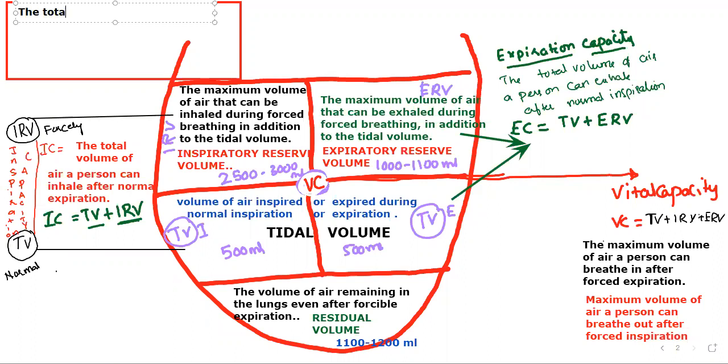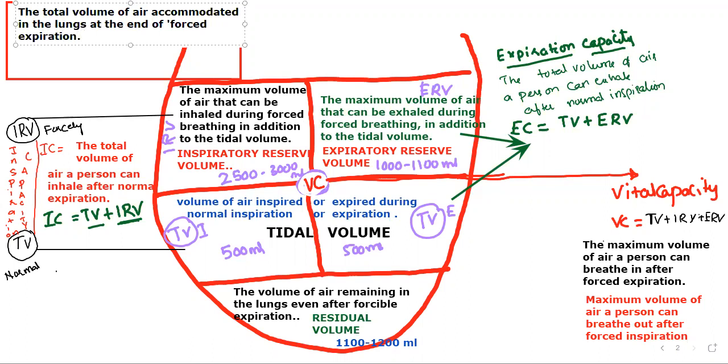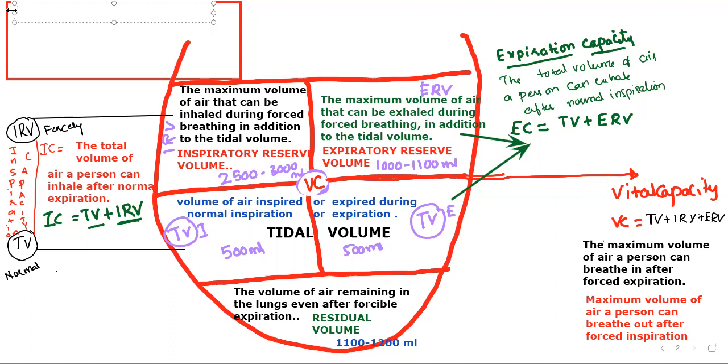The total volume of air accommodated where? In the lungs, at the end of forced expiration. At the end of forced expiration, we can define it as total lung capacity.